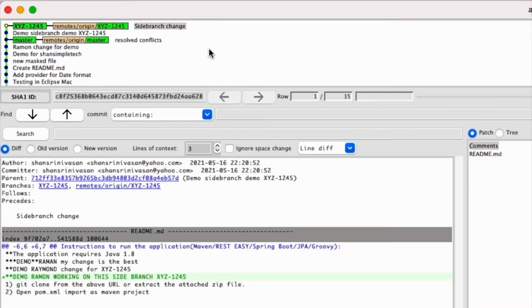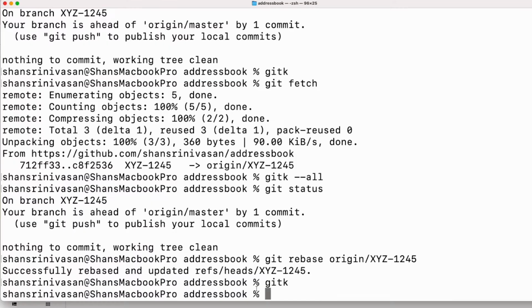So his local branch is in sync with 1245. So that means he got Ramon's change. Say Raymond reviews it. So now he's ready to push it to master. So what is the command to do? Git push origin, his local branch XYZ1245 to master.